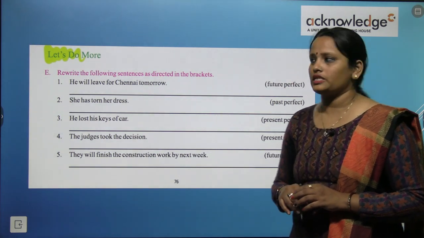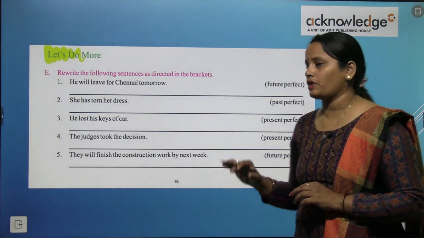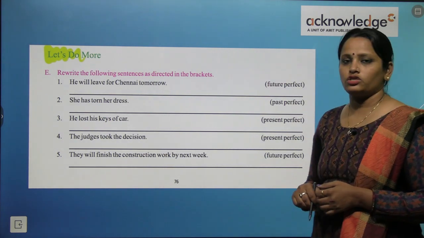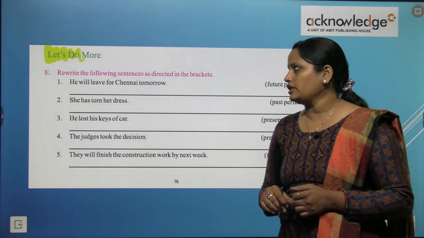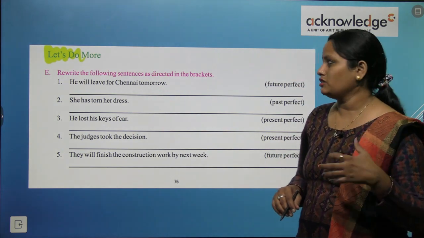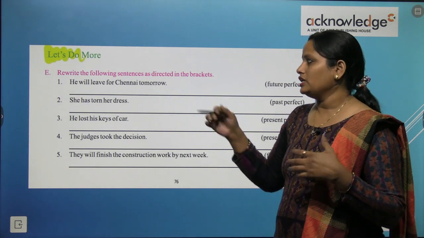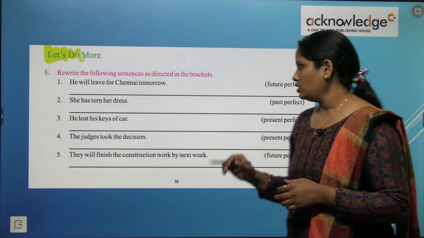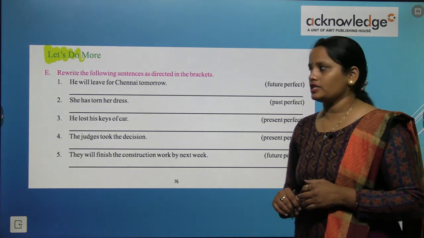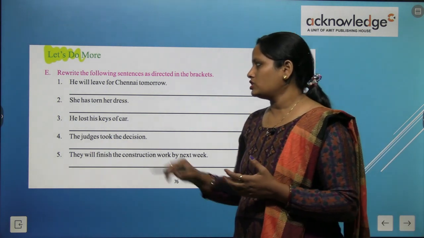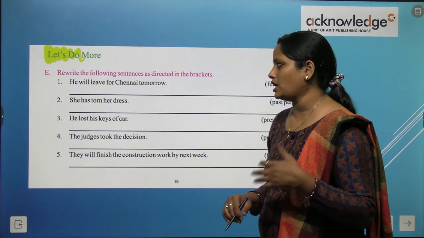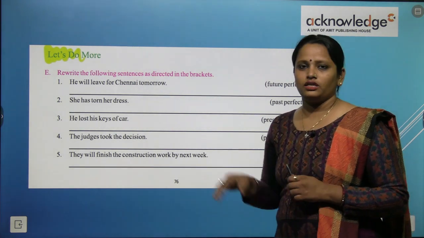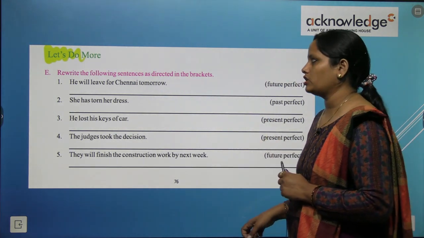Now rewrite the following sentences as directed in the bracket. So bracket में लिखा हुआ है कि हमें किसमें इसको करना है. First है future perfect में करना है. She will leave for Chennai tomorrow. So, she will have left for Chennai tomorrow. Next is past perfect tense में हमें करना है. So she has की जगह हम had करेंगे. She had torn her dress. So we have done two, and the rest are your homework. You have to do on your own.